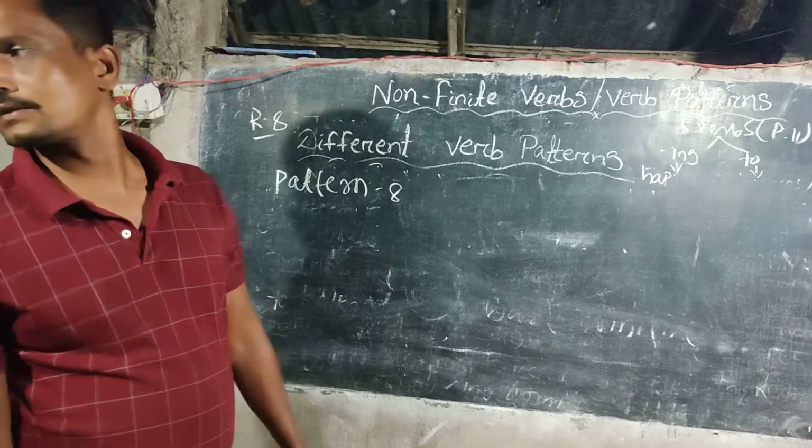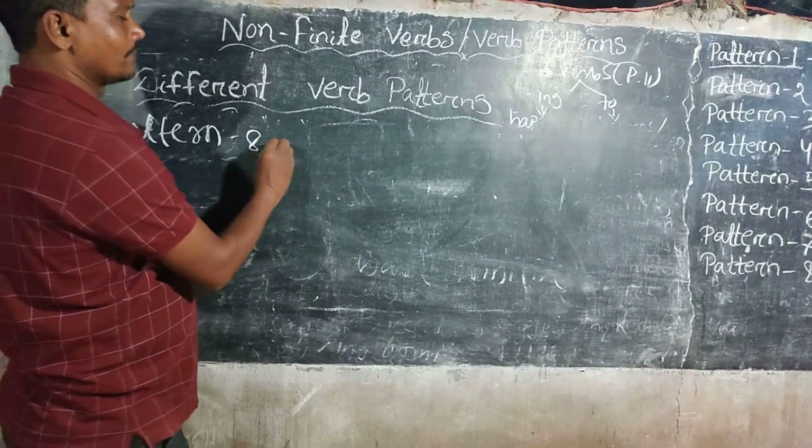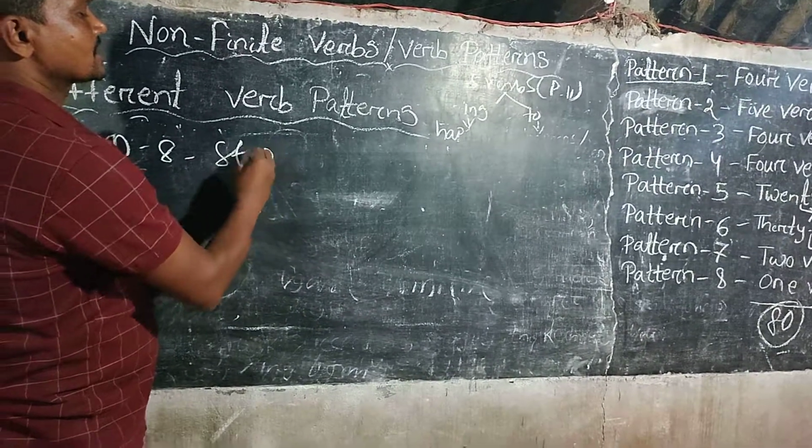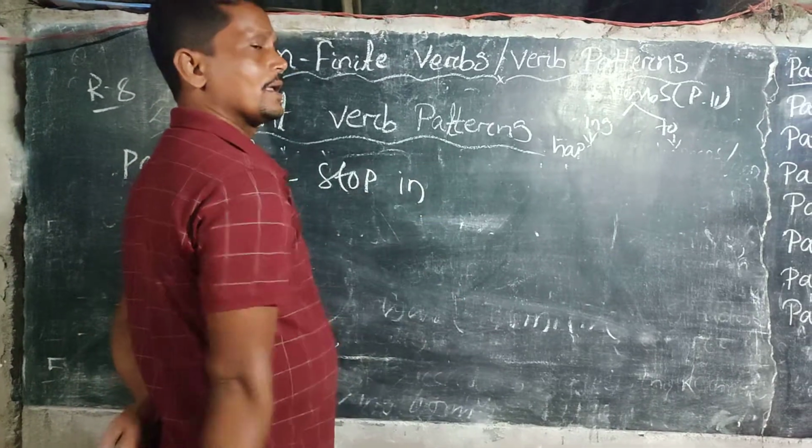Pattern number 8. In pattern number 8 we can find only one verb. The verb is stop, in imperative use.